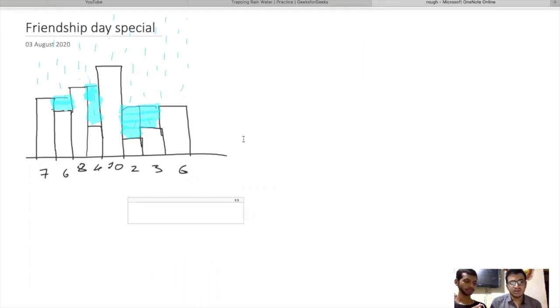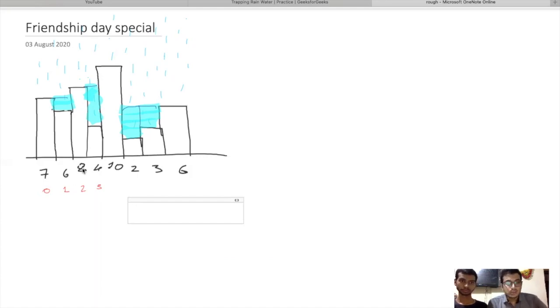Rather than that, we can make use of auxiliary space and store Lmax and Rmax up to that point. For example, up to index 3, the maximum is 8. It is very evident that the values at indices 0 to 3 are 7, 6, 8 and 4, and the maximum out of all these is 8.